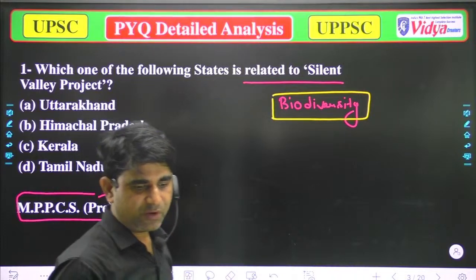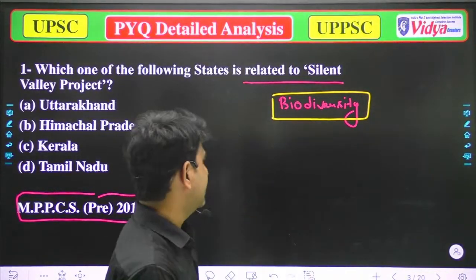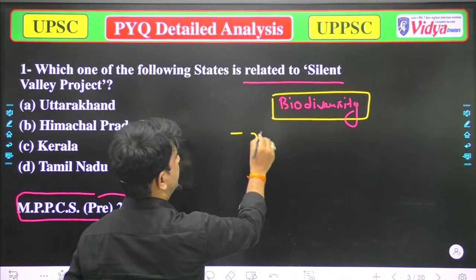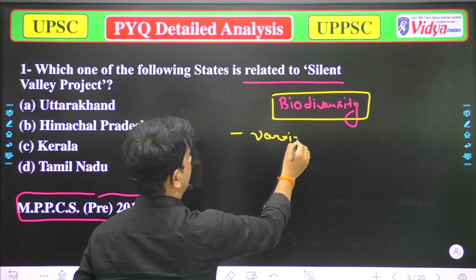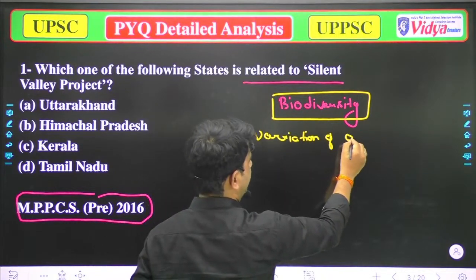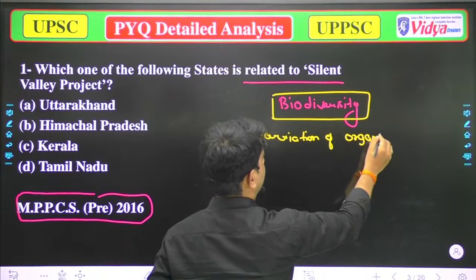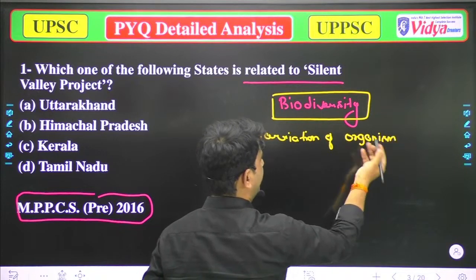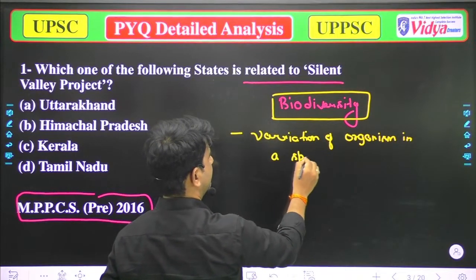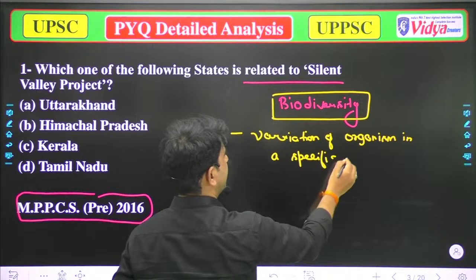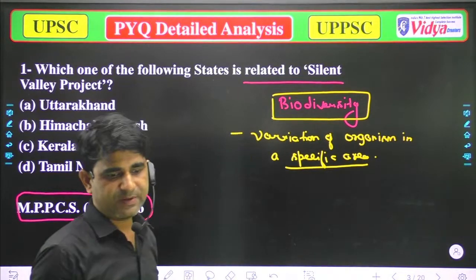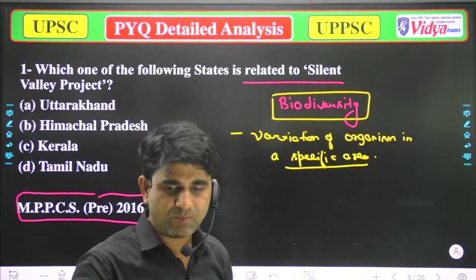When someone asks you, what do you mean by biodiversity, then you can say, sir, generally biodiversity means the variation of organisms in a specific area is known as biodiversity.